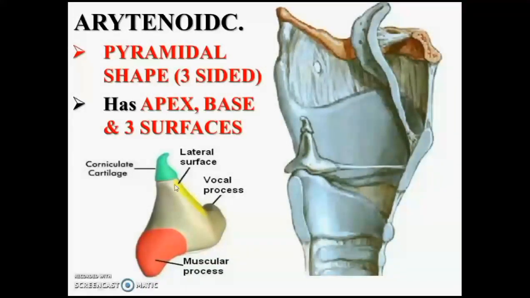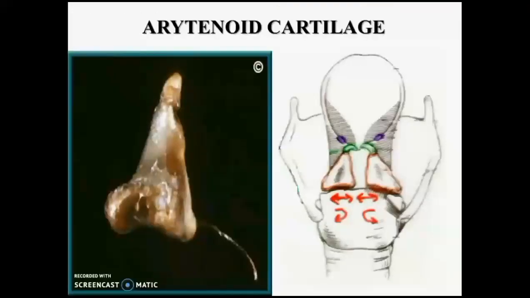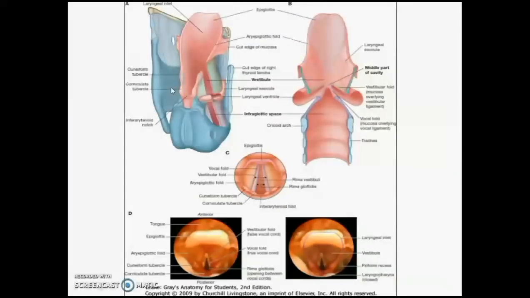And coming to the arytenoid cartilage, these are pyramidal in shape, has apex, base, 3 surfaces and 2 processes. And base rests on the upper border of broad posterior lamina of cricoid, one on each side. You can see on the left side you are seeing the arytenoid cartilage having the apex, base, vocal process and muscular process, and 3 surfaces: posterior, medial and anterolateral.